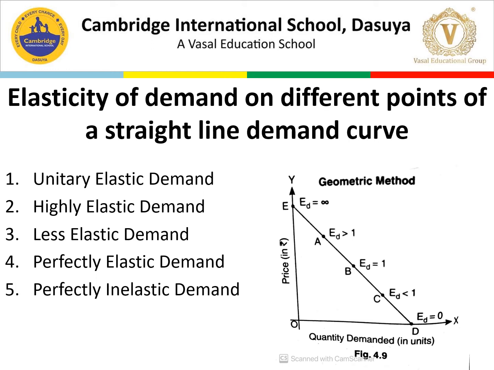On your curve, BD is the lower segment and the upper segment is BE. So BD over BE is equal to 1. This is going to be your midpoint, ED is equal to 1. This is the first degree which we have discussed, shown on the straight line demand curve in the geometric method.